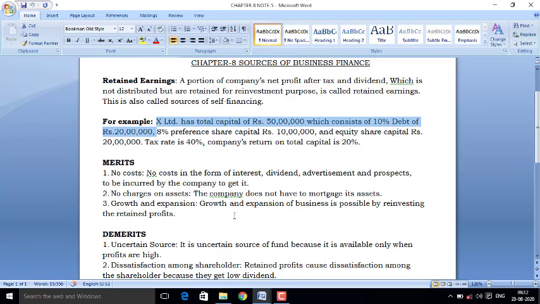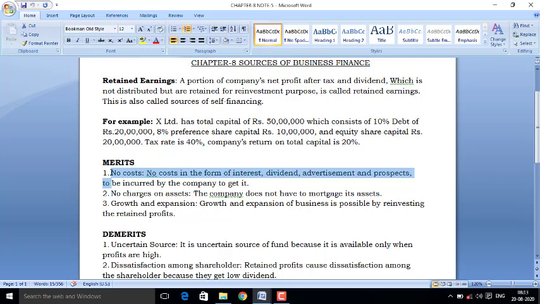Now if we are talking about retained earning, we find some merits and demerits of it. The first merit is no cost. It means for creation of retained earning, they don't need any kind of advertisement, issue of prospectus, or allowing any kind of interest to anyone, because this is the source of finance of the same company.